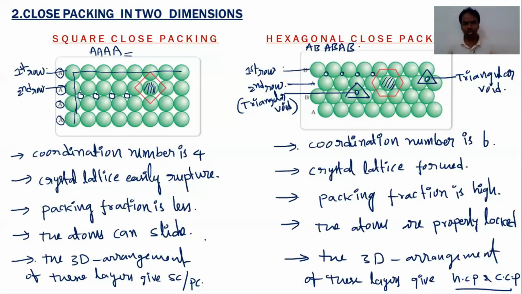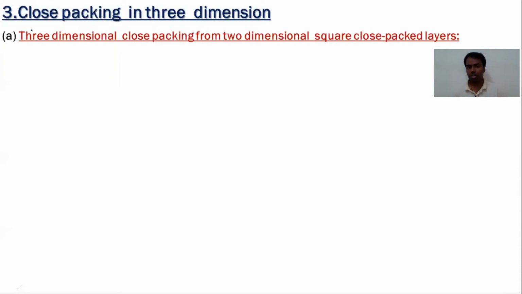So this is about close packing in 2 dimensions. The third one is close packing in 3 dimensions. The layers formed in 2-dimensional close packing are arranged one over the other, multiple layers arranged one above the other. So they form a true or real 3-dimensional structure of the solid.